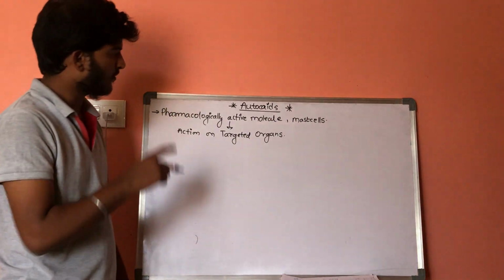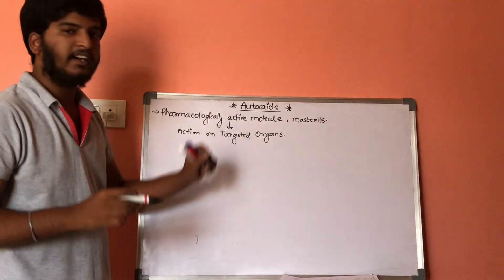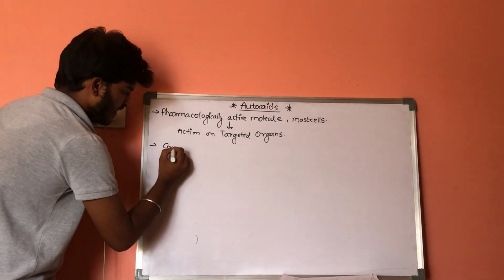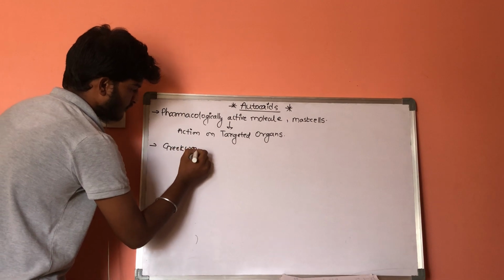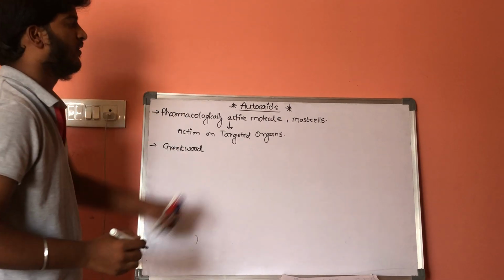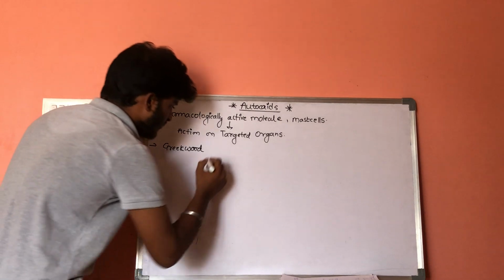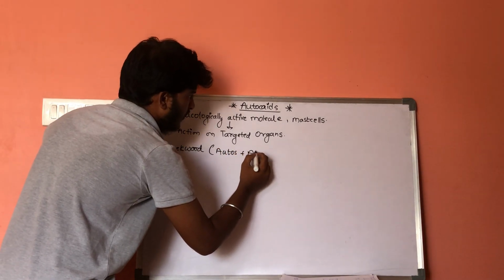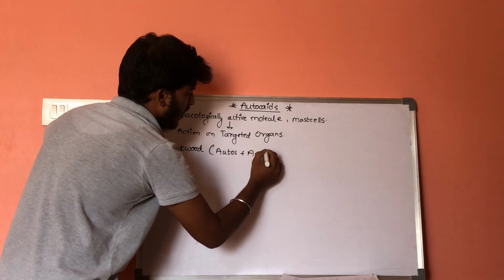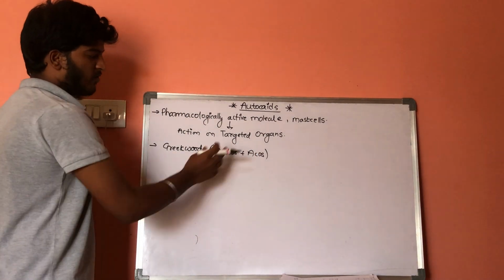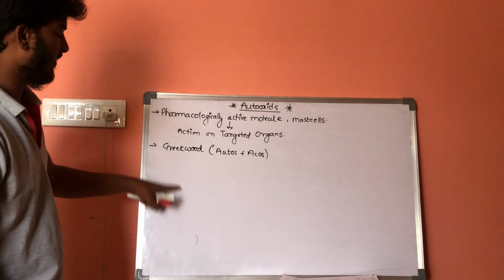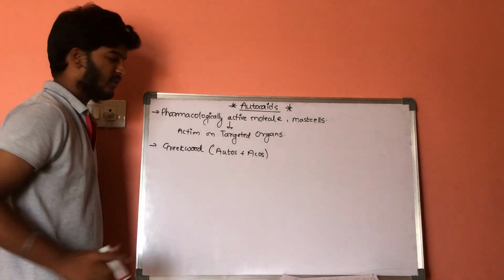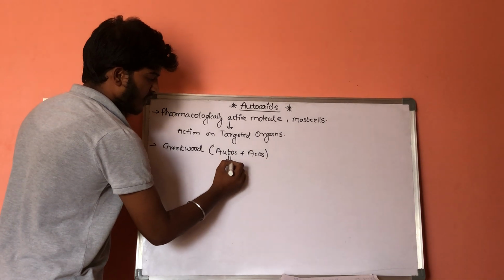So, autacoid is a Greek word which is a combination of two words: autos plus akos.